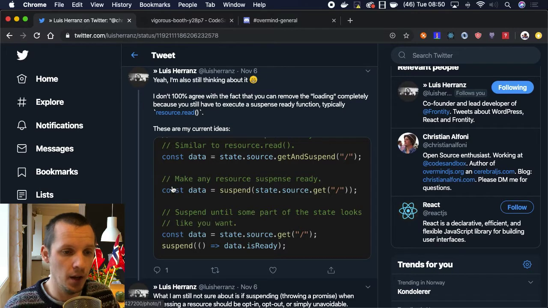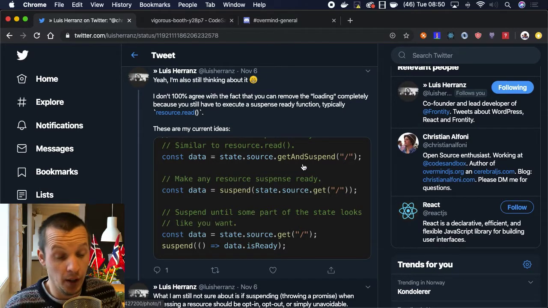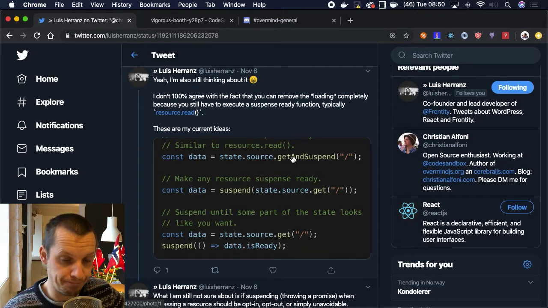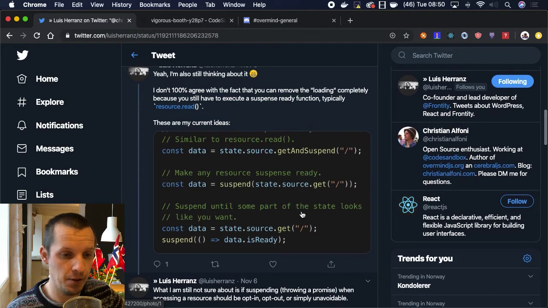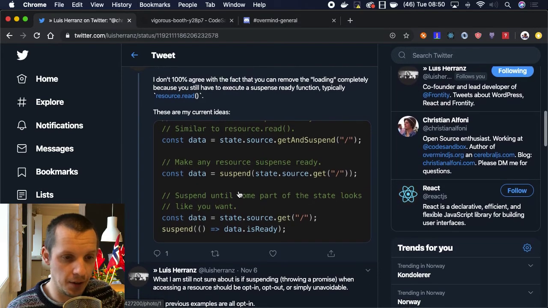Anyways, he played around with some different APIs, one being very similar to the one in the React example, which we're going to use and refactor. Then there's a more generic version where you have a suspend function, which you can give a promise.